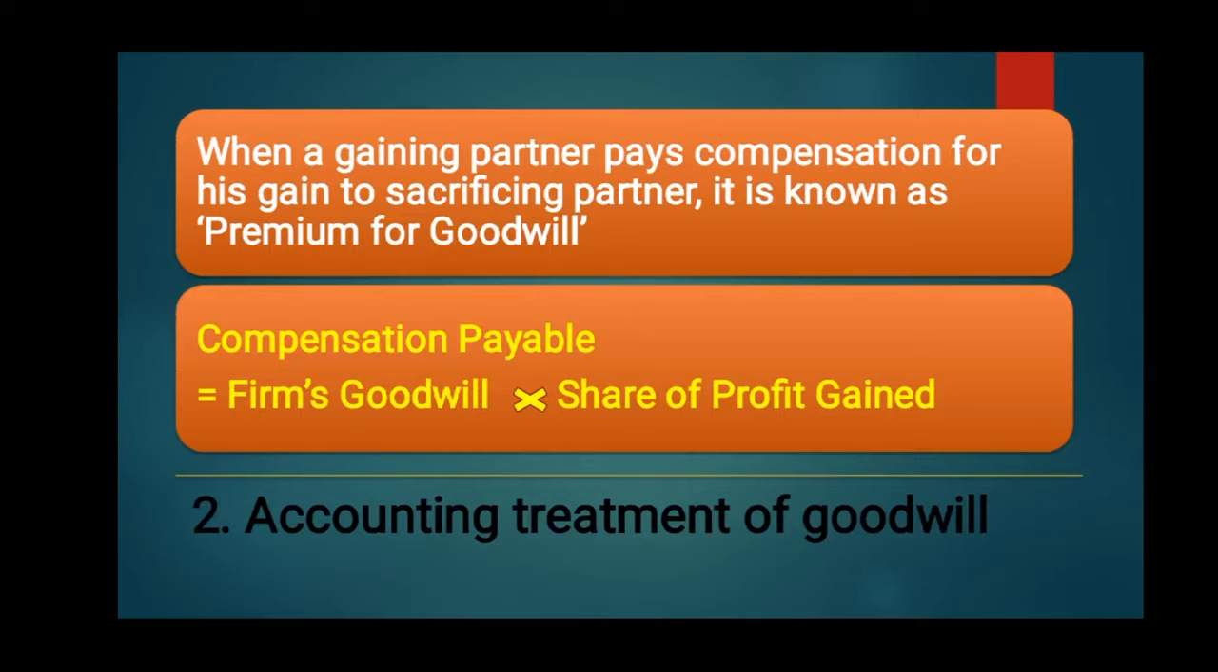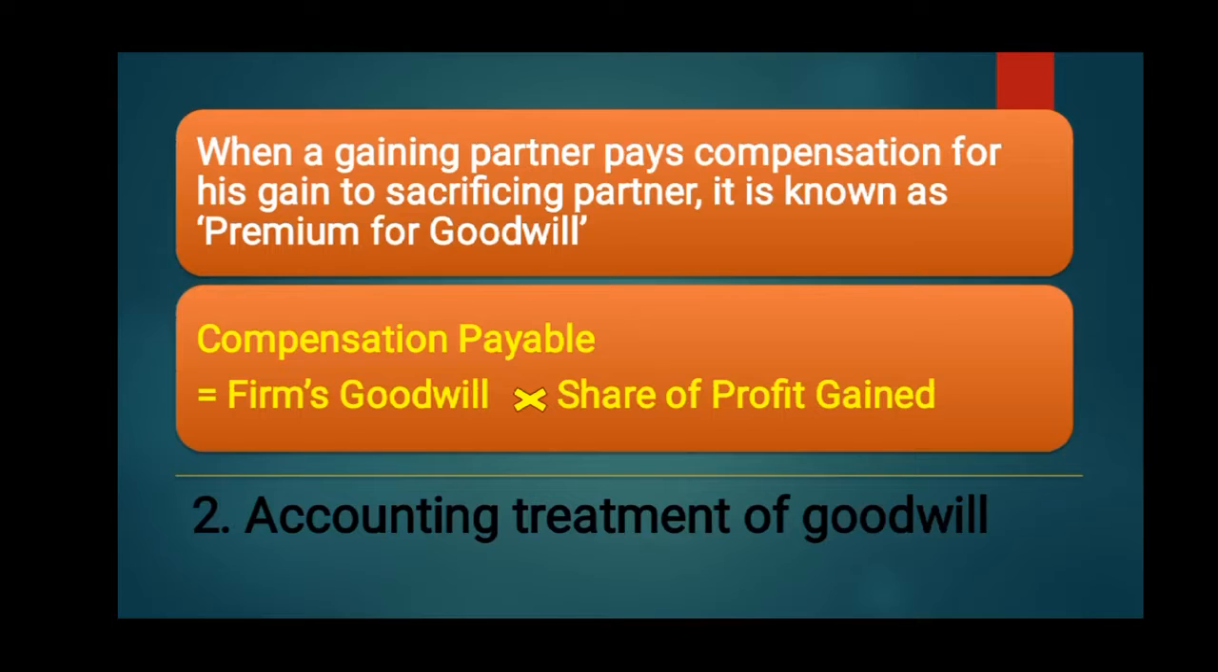And how is this compensation calculated? This compensation is calculated by multiplying the firm's goodwill, which the partners decide to value on any of the three methods, that is average profit method, super profit method, or capitalized method. So firm's goodwill is multiplied with the share of profit gained by the gaining partner, and in this way the premium for goodwill is calculated.